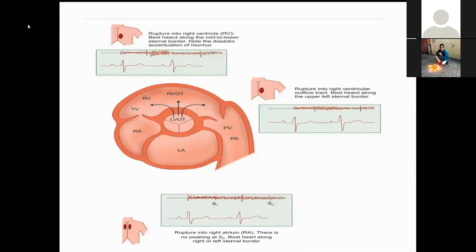Sir, firstly, the continuous murmur of patent ductus arteriosus will have a crescendo and decrescendo pattern. No, directly proceed in order. How will you differentiate PDA from an RSOV?